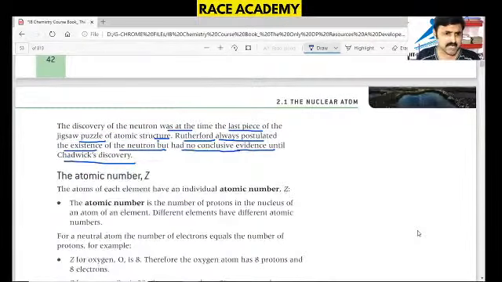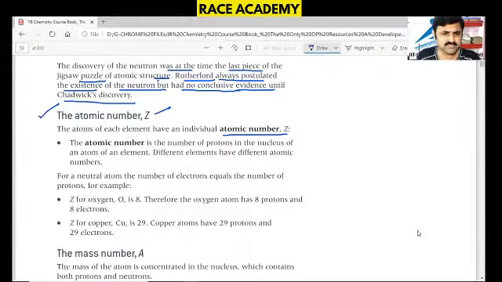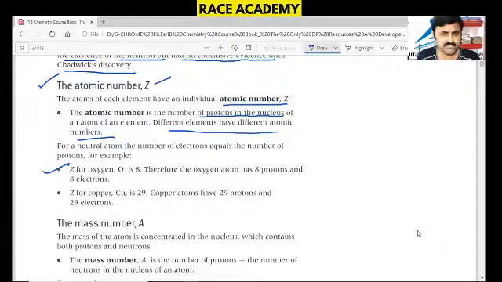Of that, the atomic number symbol is given as Z. Atoms of each element have an individual atomic number Z. So atomic number is nothing but the number of protons in the nucleus. Different elements have different atomic numbers. Z of oxygen is 8, Z of copper is 29. That means oxygen has 8 protons and 8 electrons. Copper has 29 protons and 29 electrons.